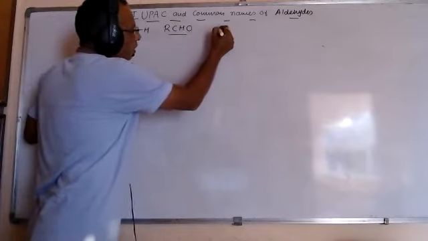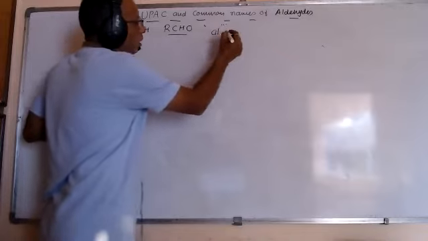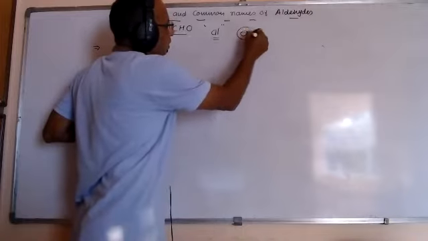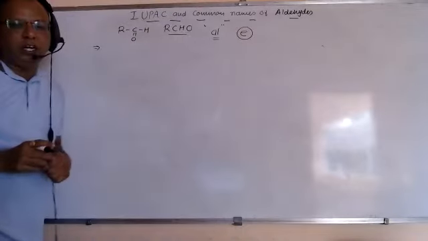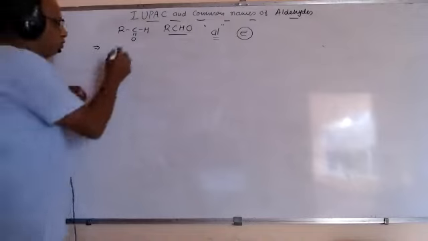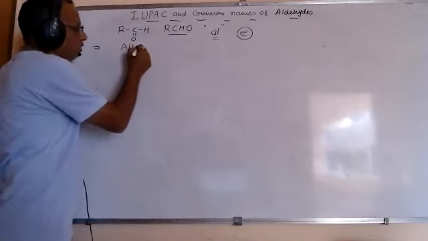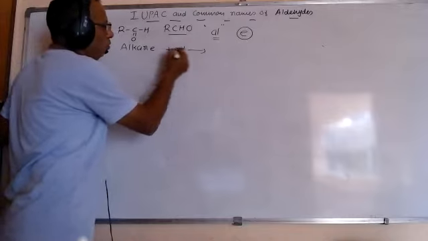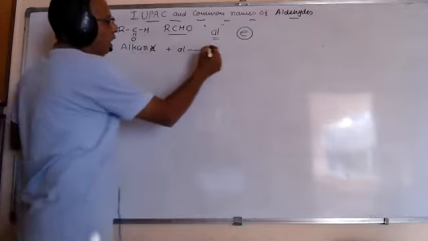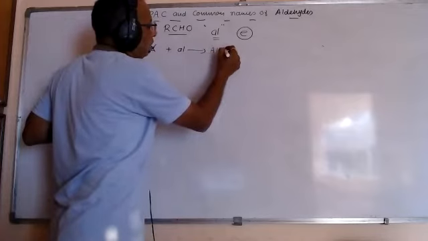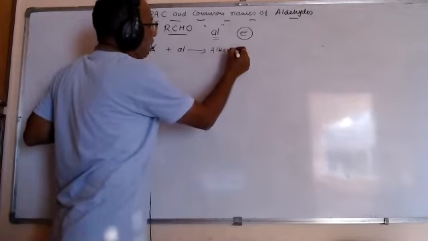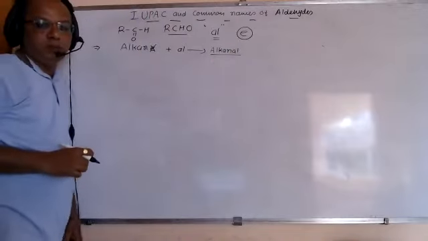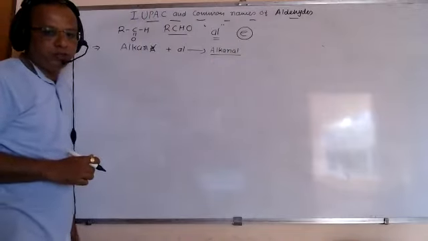You have to remember, the suffix al is to replace the e of alkane. So from the name of the alkane we have to remove the e and add al, giving alkanal. So this is the common naming system for aldehyde.